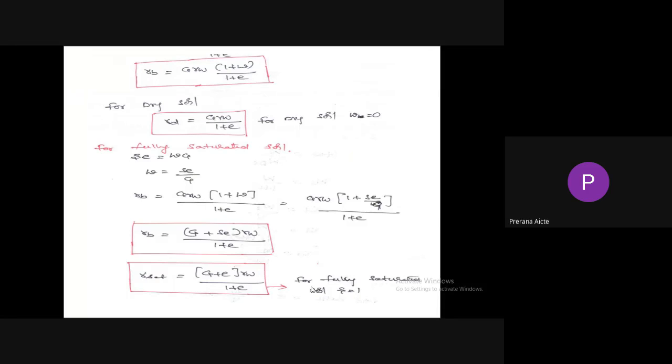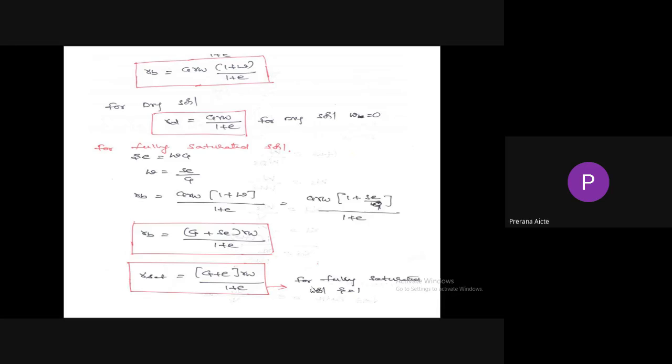Next for fully saturated soil, we have an equation Se equal to wG. Here for fully saturated soil, degree of saturation is equal to 1. So w equal to e by G. So gamma b equal to G gamma w into 1 plus e by G. So finally we will get gamma sat equal to G plus e into gamma w by 1 plus e. It is for fully saturated soil.